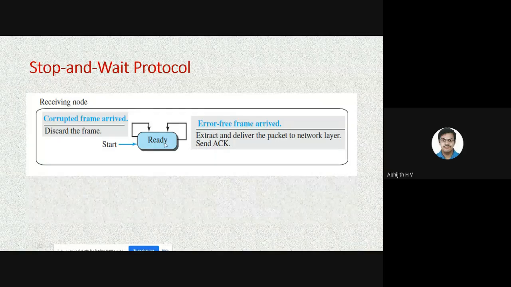Now when the receiver receives the data error free, without any problem, it will extract the data from the packet, give it to the network layer, and send the acknowledgement to the sender.